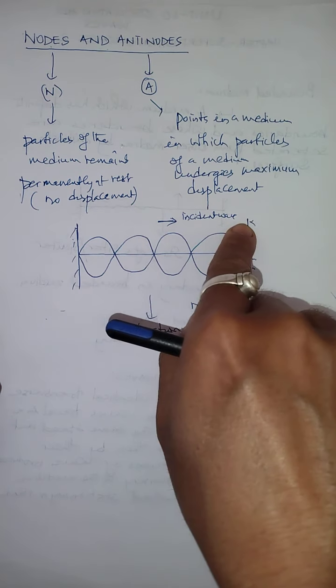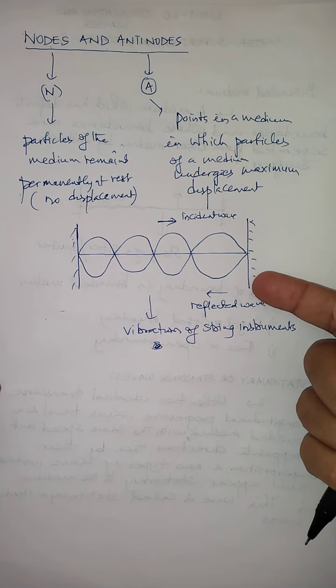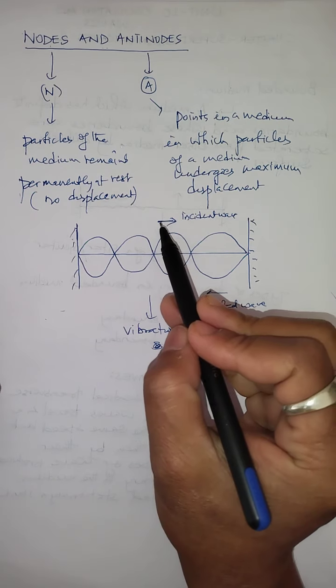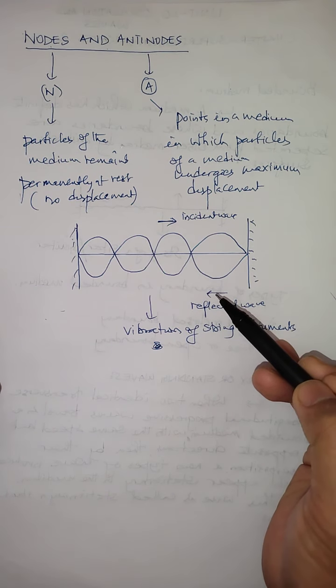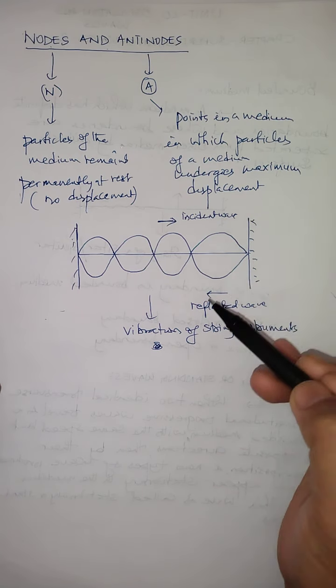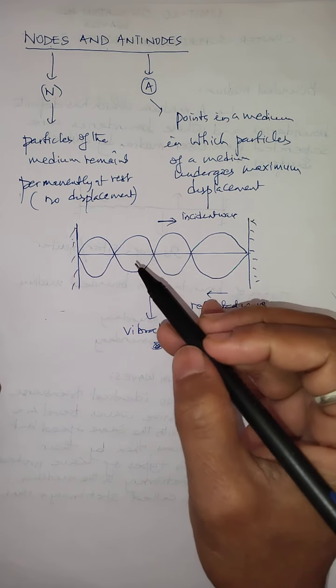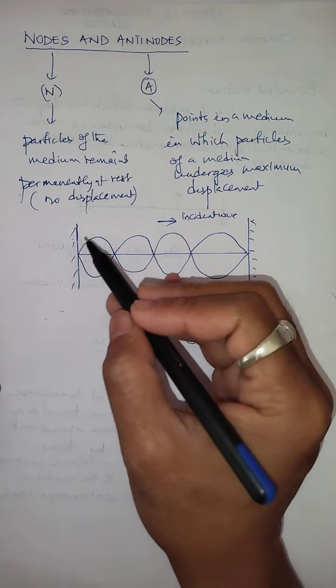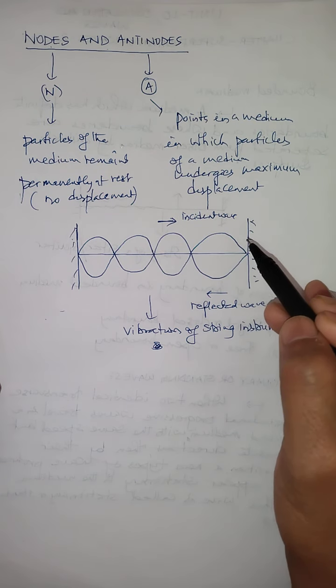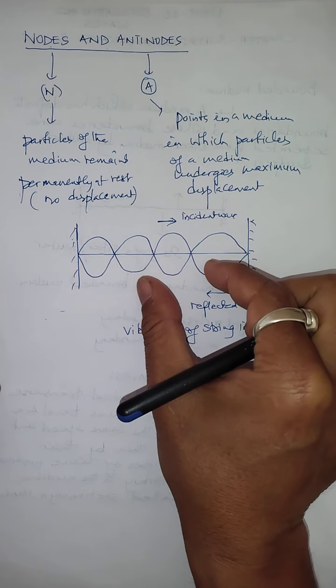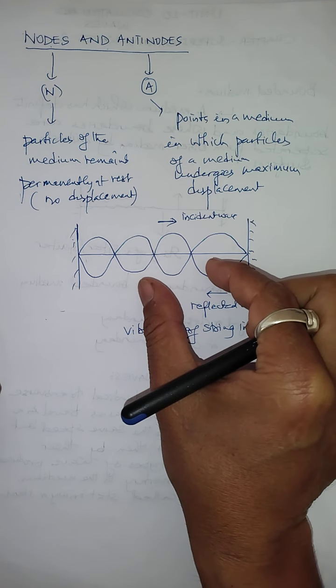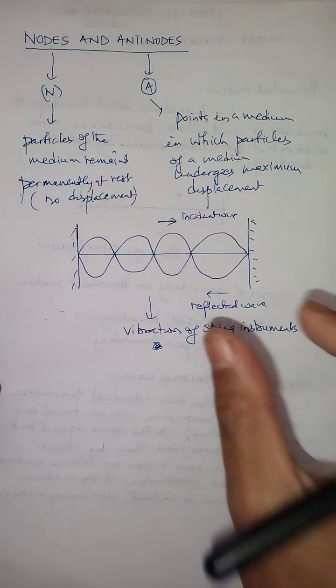If the wave propagates in this direction, it gets reflected in this direction. So the incident wave and reflected wave travel with the same speed but in opposite directions, and these two waves superpose each other in such a way that a wave is formed on the string, and this wave exactly looks stationary or standing. That's why it is called a stationary wave or standing wave.